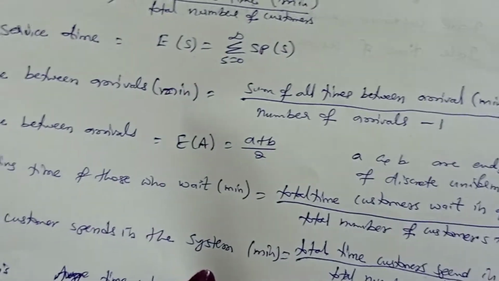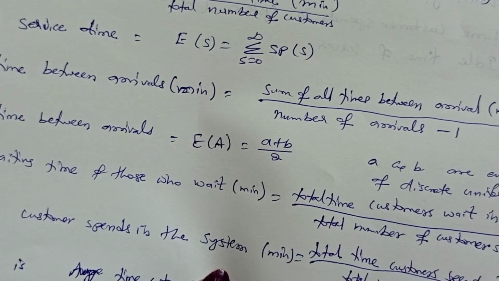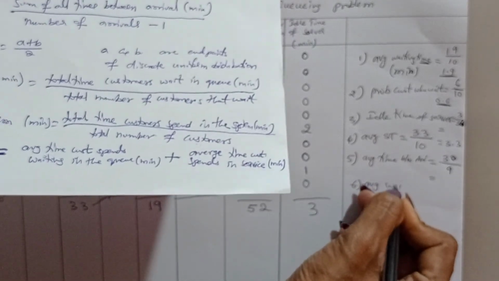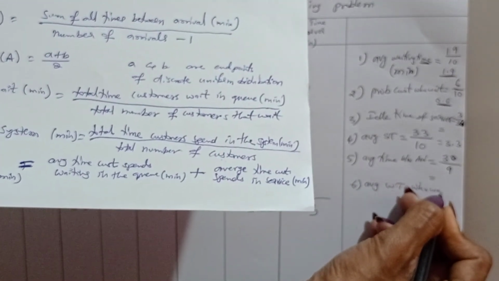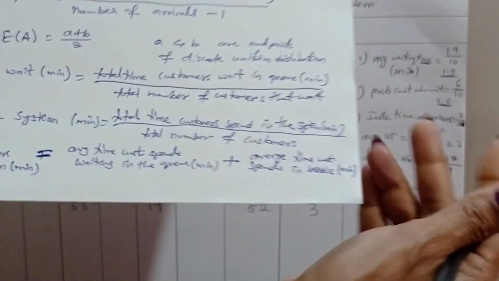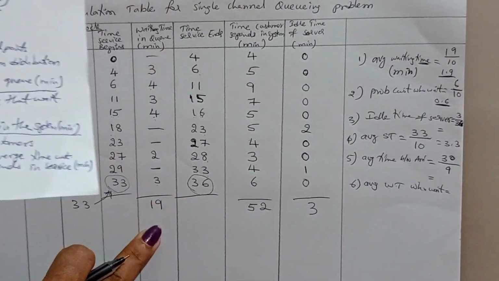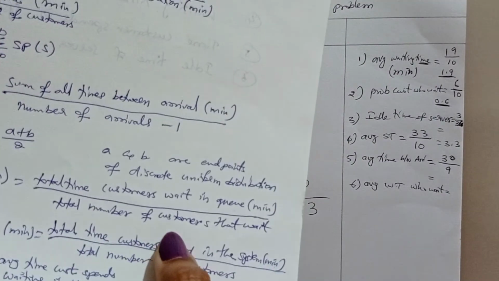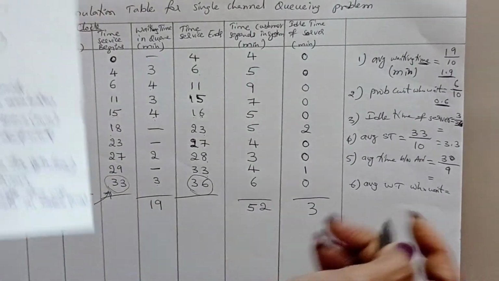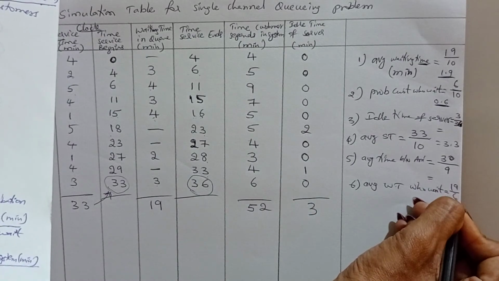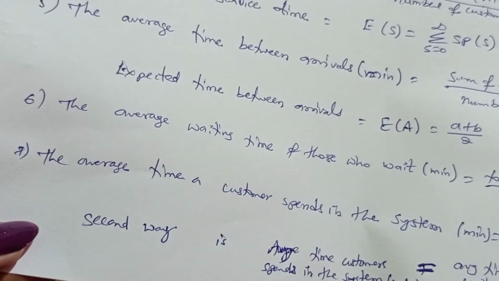Next, sixth finding is average waiting time of those who wait. Average waiting time of those who wait is equal to total time customers wait in a queue. How much total time do customers wait in a queue? Total time is 19, divided by total number of customers who wait. That is 6 members waiting, 19 by 6, those who are waiting.